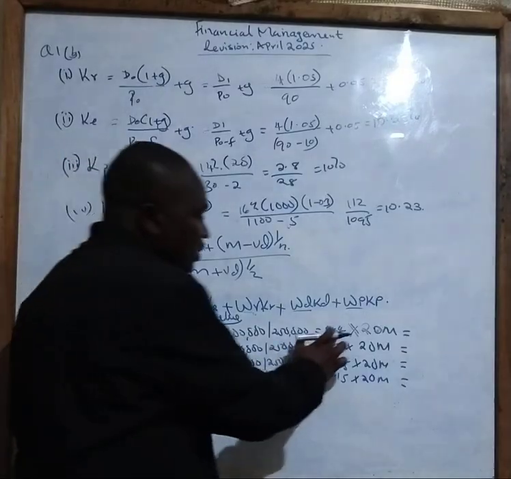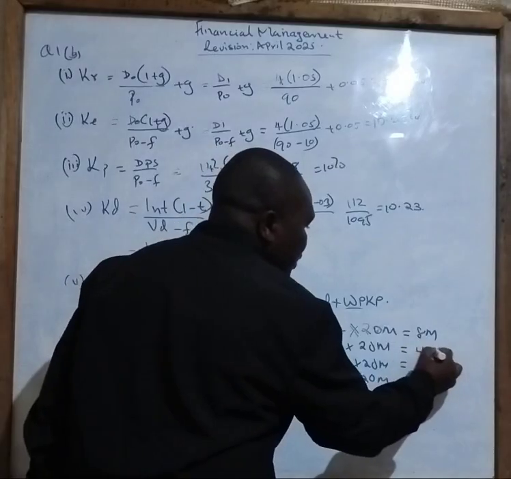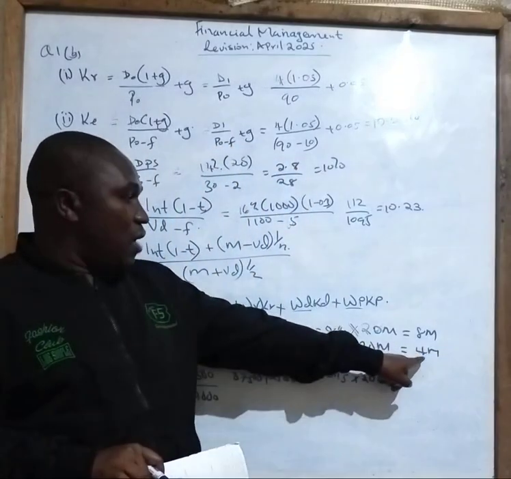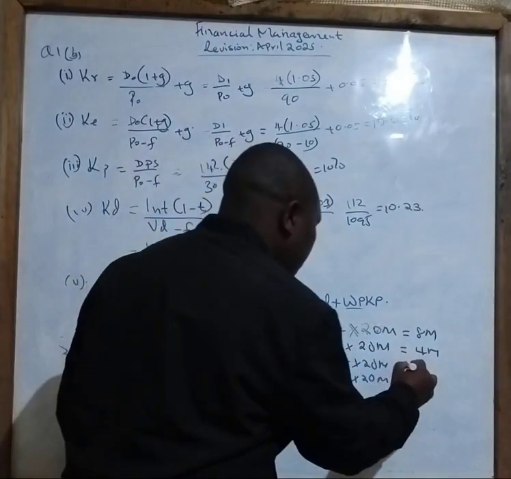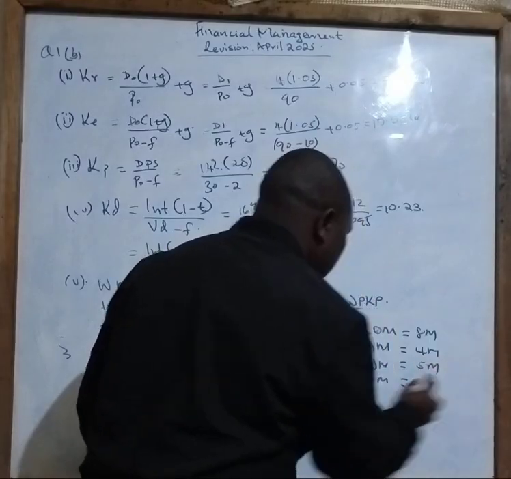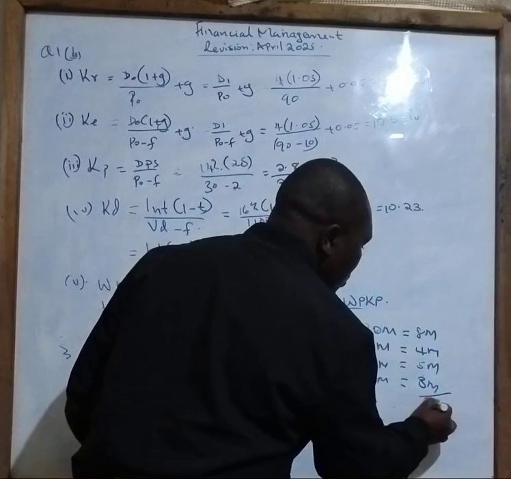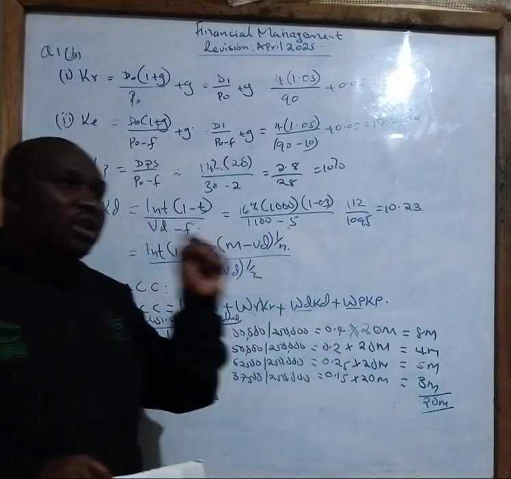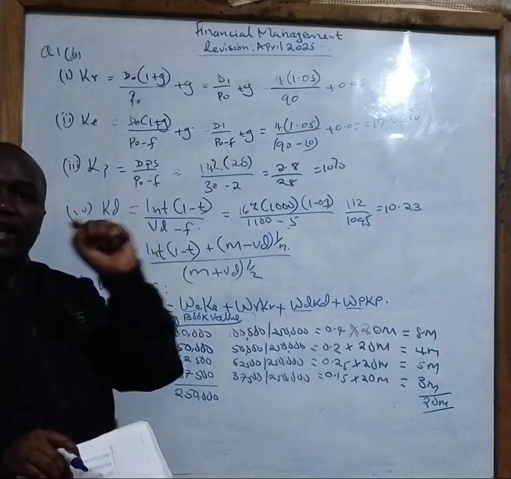So let's see. This times this you get 8 million. This times this is 4 million. You can see from the question we had already been given this 4 million here. So ours is just to prove that. Then this times this you get 5 million. And this times this you get 3 million. So when you add this, your answer is 20 million. In this case, we were not asked to calculate the weighted average cost of capital, WACC.